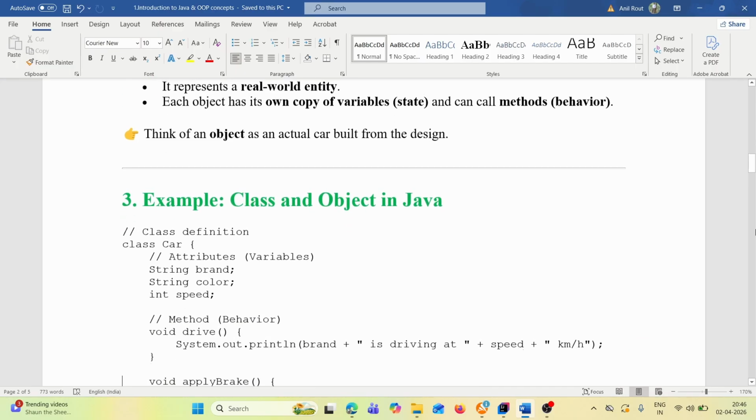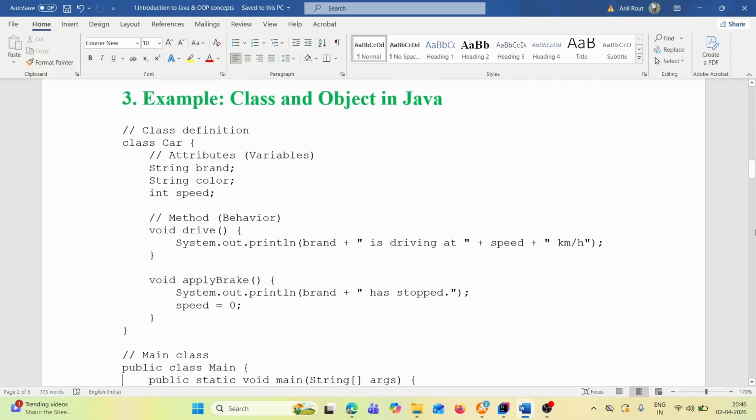Let's take one example, class and objects in Java. Let's consider class Car. Okay, class definition. Let's say Car is a class. It has attributes, that means variables. So for the class Car, a car has a brand, a color, and a speed.